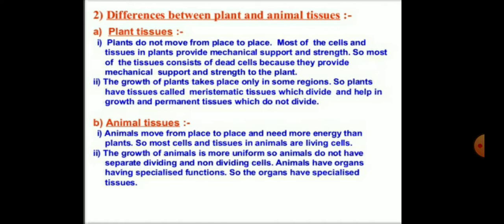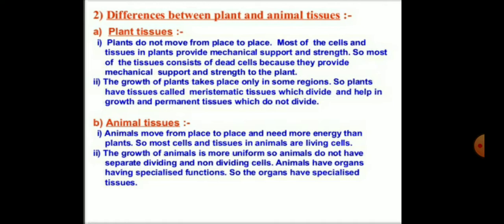The growth of plants takes place only in some regions, so plants have tissues called meristematic tissues, which divide and help in growth, and permanent tissue which does not divide.